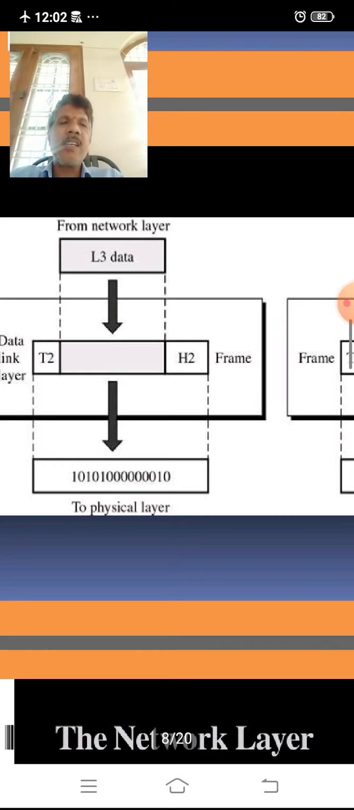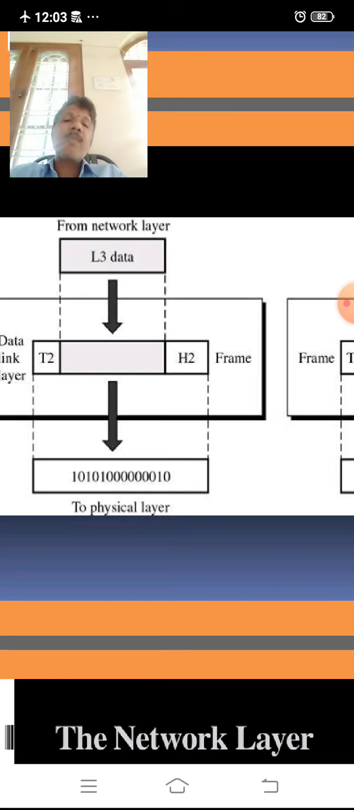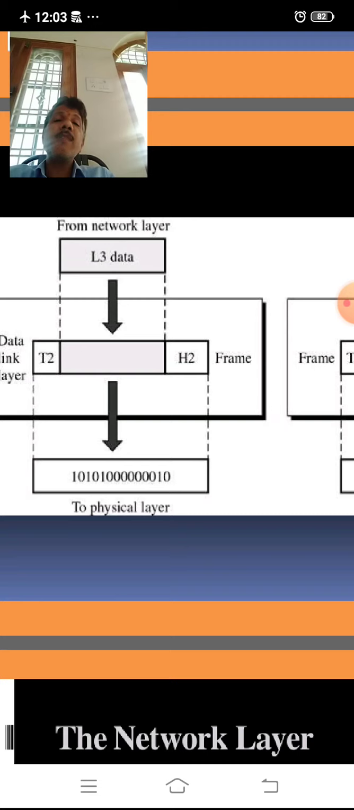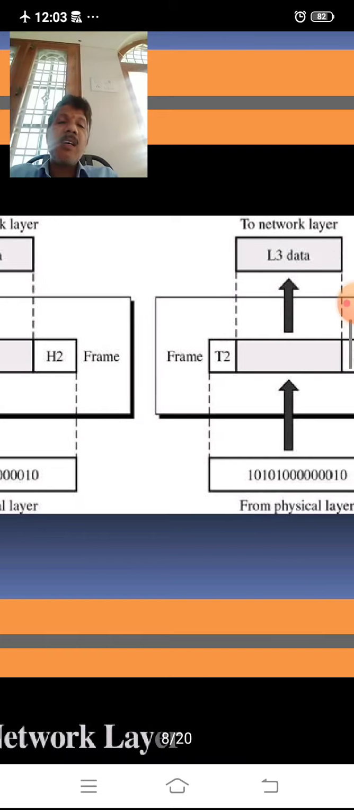Generally, the physical layer contains the physical medium, whereas the data link layer is responsible for sending frames which are formed from the bit stream from the physical layer. This is about the data link layer.